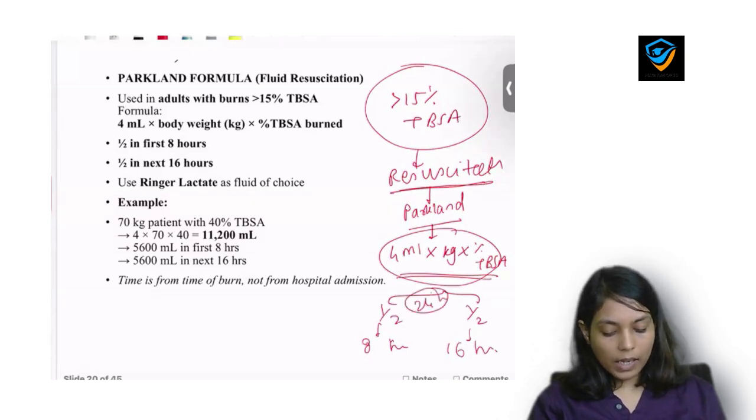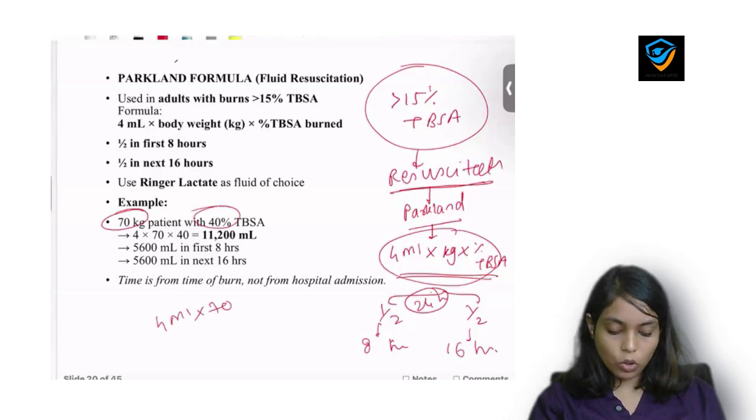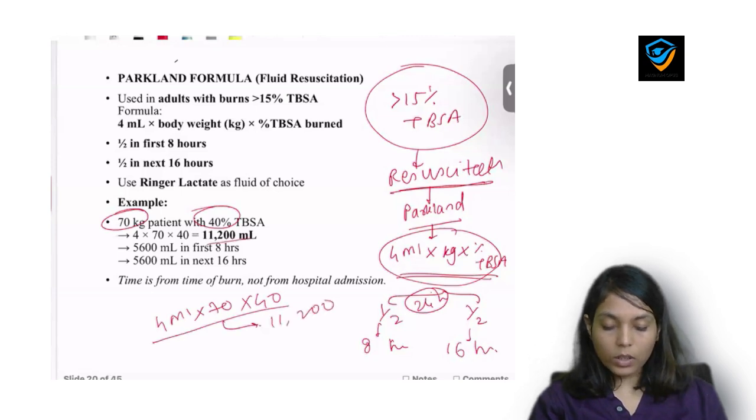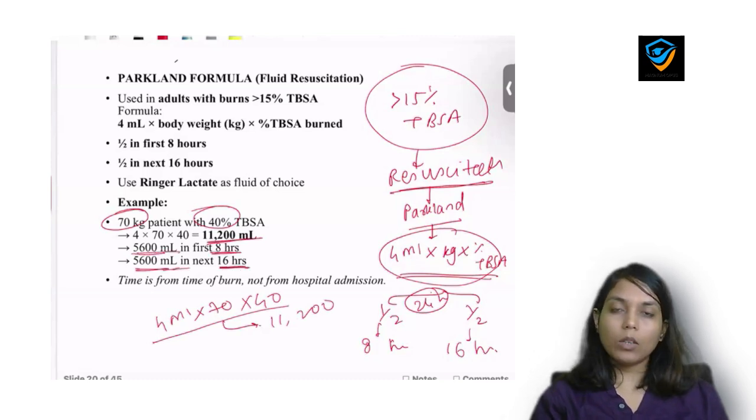Now we will take an example. If the patient is 70 kg, so 4 ml into 70 kg, let's say, and if there is involvement of 40% of total body surface area, okay. So the product of this will be 11,200. Now we'll divide this 11,200 into 5,600 first half and 5,600 second half. Now this 5,600 we give in the first 8 hours and in the next 16 hours we will give 5,600.